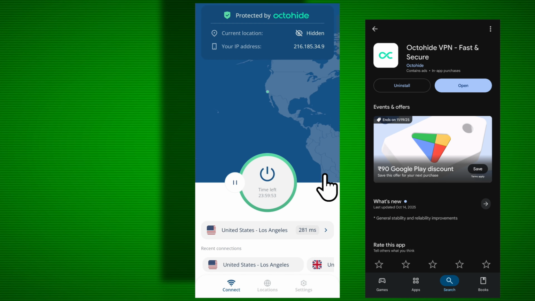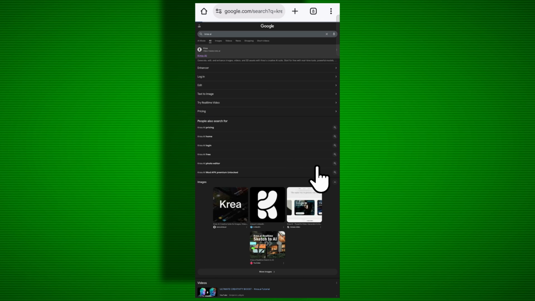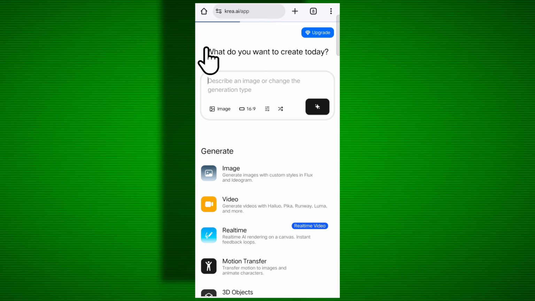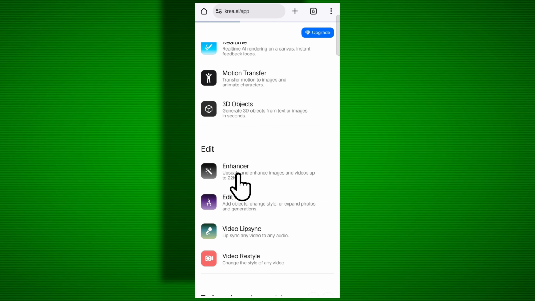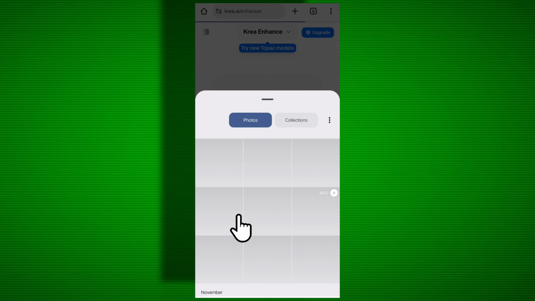First, we'll download Octohide VPN from the Play Store, connect it to the USA, then open the Chrome browser and search for Kriya.ai. Click on the first website that appears. Here, you'll first need to create an account, which is very easy to do, so go ahead and set that up. After that, scroll down a bit and you'll see the Enhancer option. Click on it. Next, upload the photo whose quality you want to enhance.